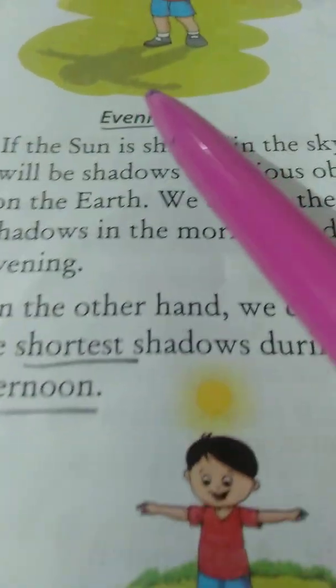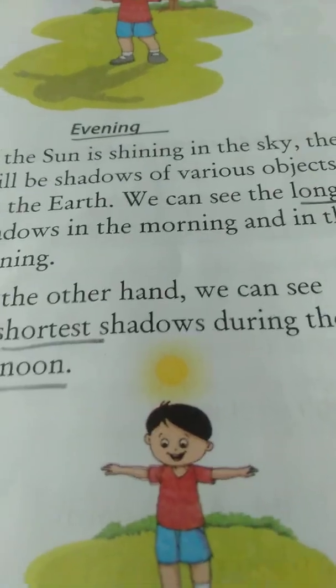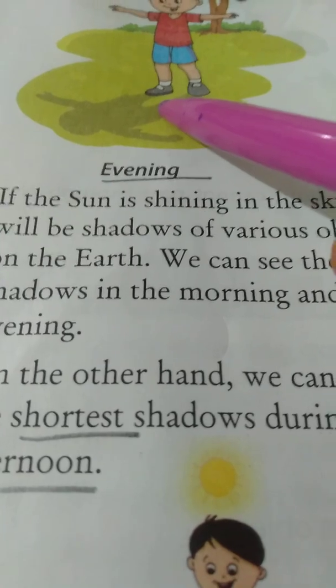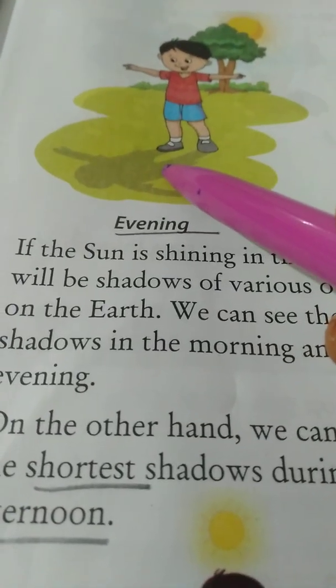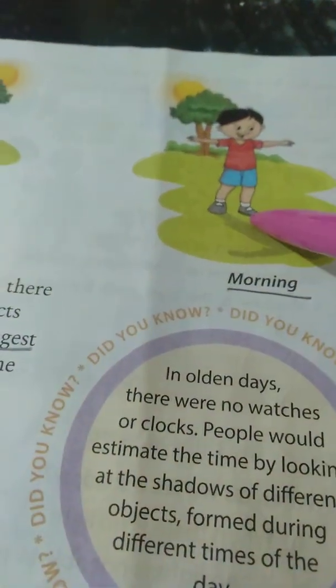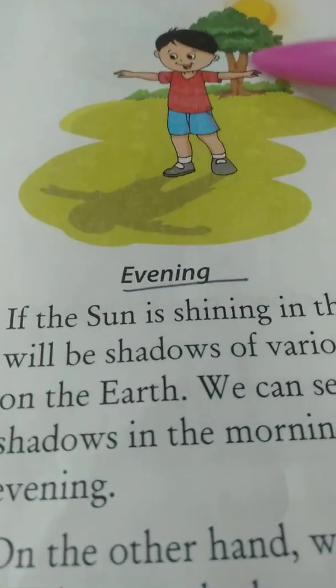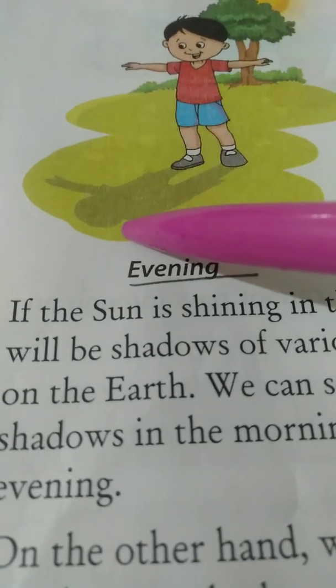Exactly. Now which shadow can you see now? Is it the longest or the shortest? No, it is a very long shadow. When can you see the longest shadow? During sunset and during sunrise. Look at this one. He was standing here, at the back of the sun. Now the sun rises in the morning, and look, his shadow is very long. Can you observe the picture? Yes. Now look at your evening shadow, how it is. It is also very long.